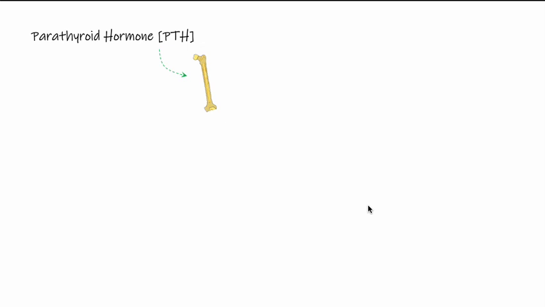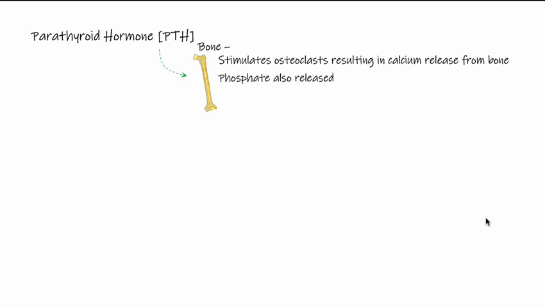So the various actions of parathyroid hormone, many of these occur at the bone. As we learned in talking about growth hormone, there are cells called osteoblasts which create bone, and there's also cells called osteoclasts which dissolve the bone. So parathyroid hormone stimulates these osteoclasts, and that results in the release of calcium from the bone. Now realize that bone is made of a substance that contains both calcium and phosphate, so parathyroid hormone will cause an increase in calcium as well as an increase in phosphate.